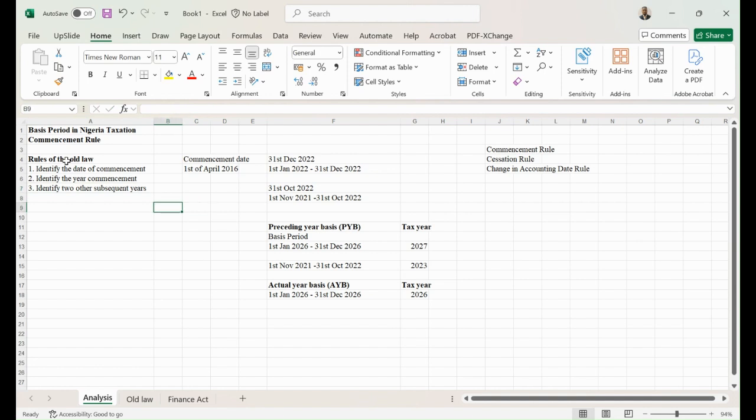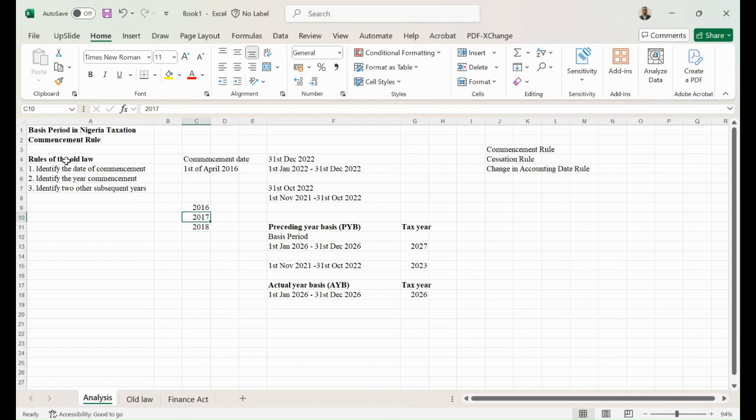So I have identified 2016 as my first year of commencement, then I have 2017, then I have 2018. So really, the rules of the old law govern the first 3 years.